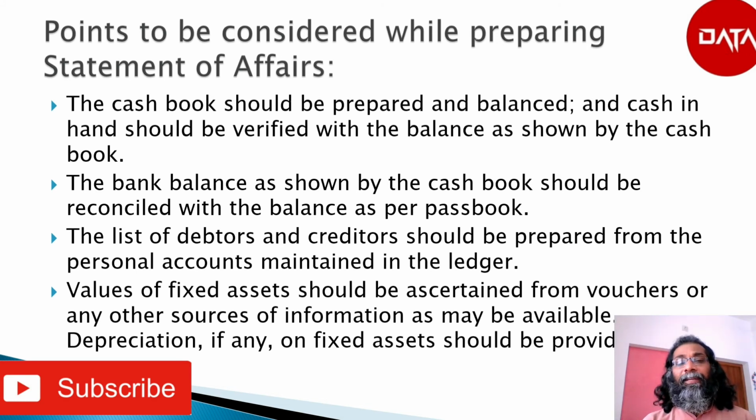Next, the list of debtors and creditors should be prepared from the personal accounts maintained in the ledger. With this, the businessman can understand credit sales, credit purchases, receipts from debtors, and payments to creditors, all that would be known. Then, values of fixed assets should be ascertained from vouchers or any other source of information as may be available, and depreciation, if any, on fixed assets should be provided.